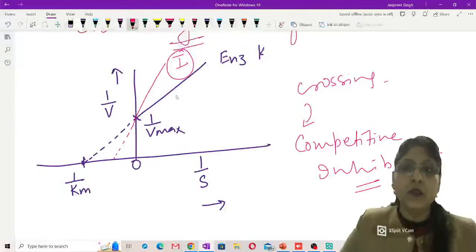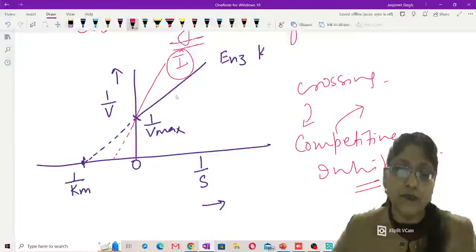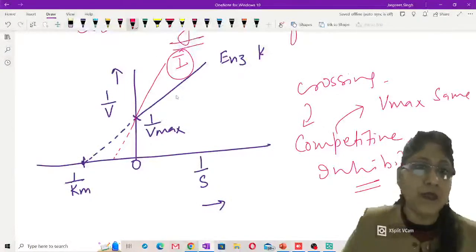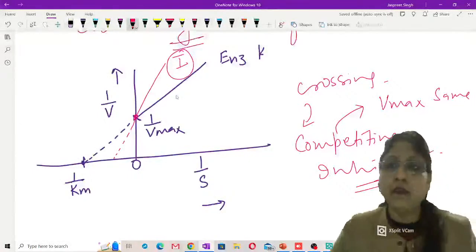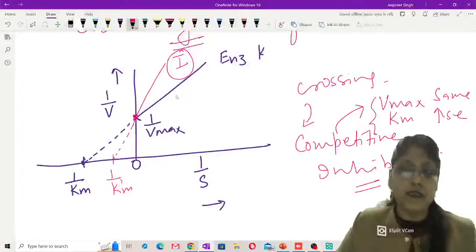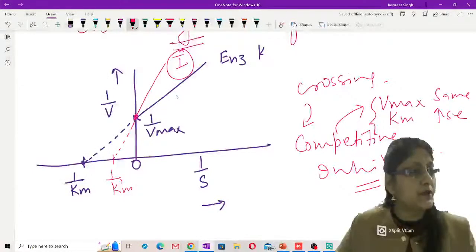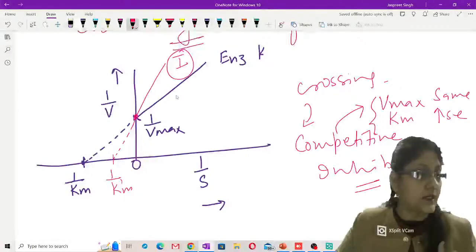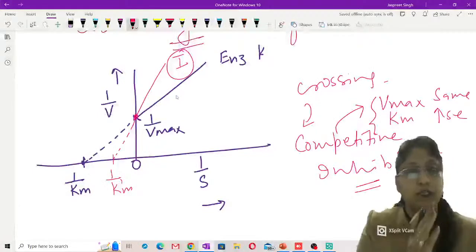Why I said so? Because in presence of competitive inhibitor, the Vmax remains the same, so the 1 by Vmax value remains the same and the Km value is increased, so the 1 by Km value is decreased. When you apply this concept of the alteration of Vmax and Km in presence of competitive inhibitor, you get this kind of plot which is showing the crossing line.